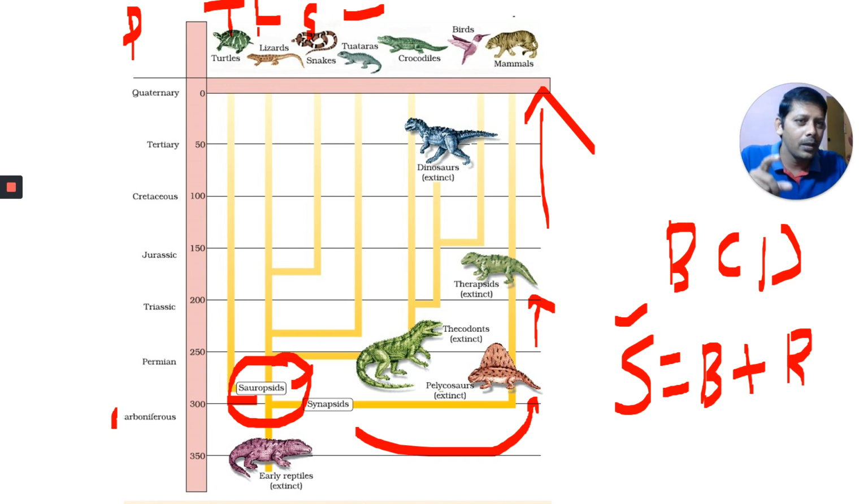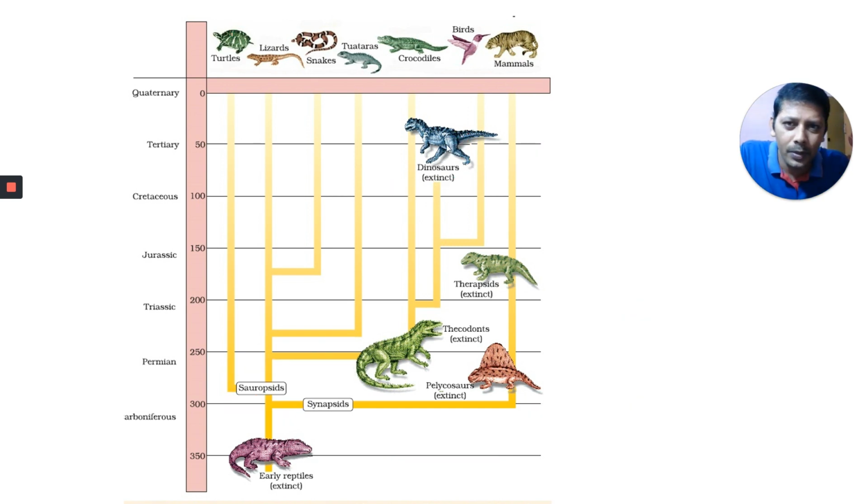Next one, Telangana, turtles. Next one is Telangana lizards, state snakes, and Tata Twataras. This is the entire thing, this one you can remember. Now the bit here is, you can observe the bit here.